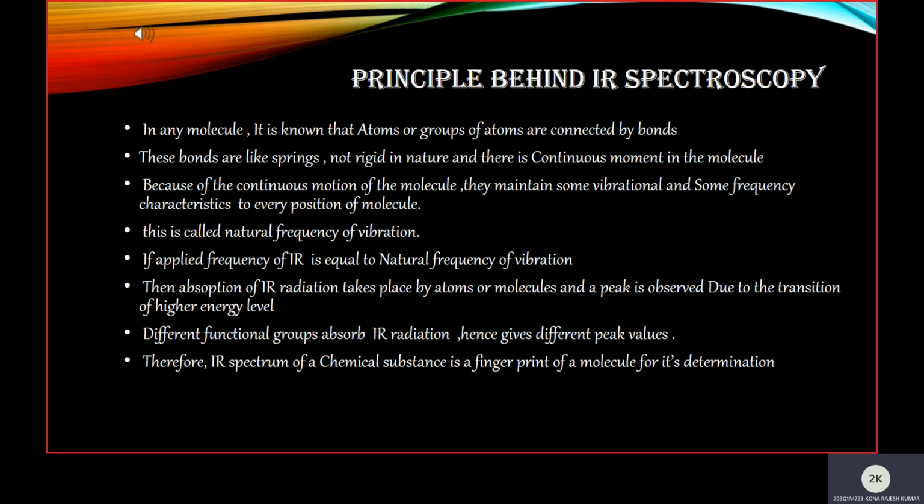Coming to the principle behind IR spectroscopy. In any molecule, it is known that atoms or groups of atoms are connected by bonds. These bonds are like springs, not rigid in nature, and there is continuous movement in molecules. Because of this continuous motion, they maintain some vibrational frequency characteristic to every portion of the molecule. This is called the natural frequency of vibration. If the applied frequency of IR is equal to the natural frequency of vibration, then absorption of IR radiation takes place by the atoms, and a peak is observed due to transition to a higher energy level. Different functional groups absorb IR radiation and hence give different peak values. Therefore, the IR spectrum of a chemical substance is a fingerprint of the molecule for its determination.